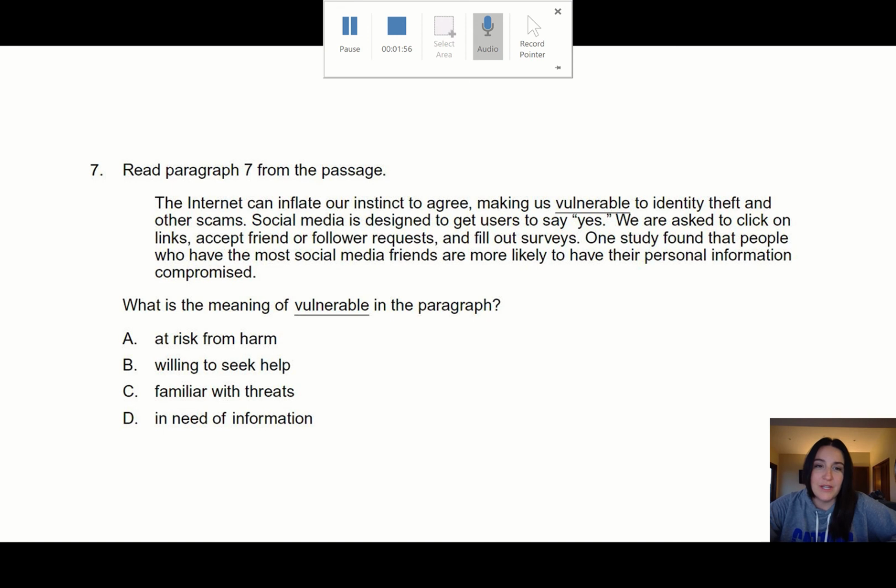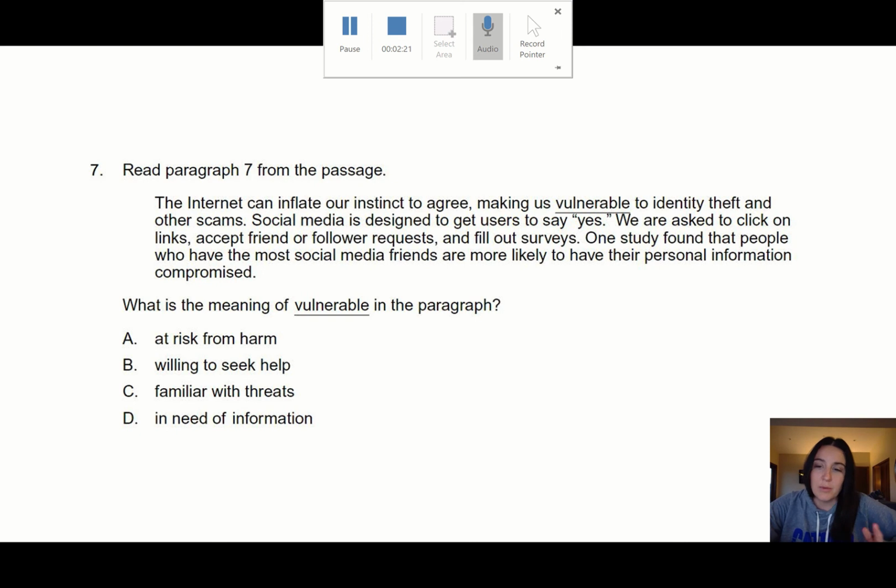So it says, read paragraph 7 from the passage. The internet can inflate our instinct to agree, making us vulnerable to identity theft and other scams. Social media is designed to get users to say yes. We are asked to click on links, accept friend or follower requests, and fill out surveys. One study found that people who have the most social media friends are more likely to have their personal information compromised. What is the meaning of vulnerable in the paragraph?